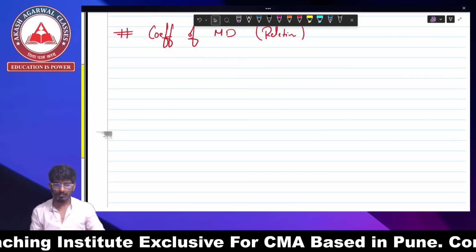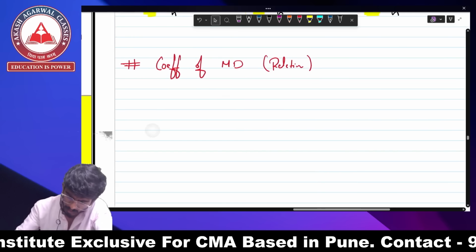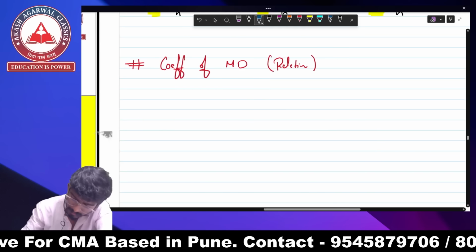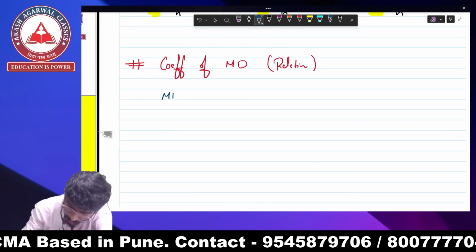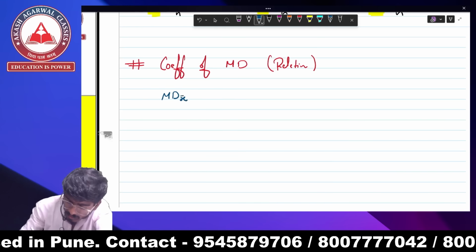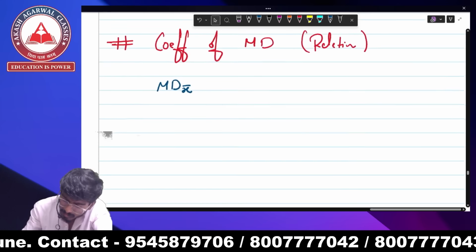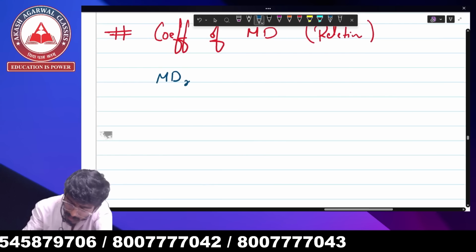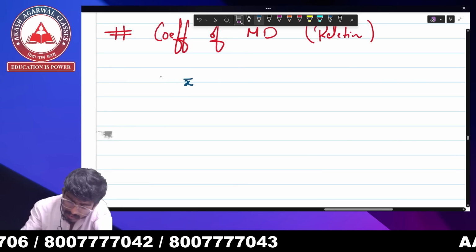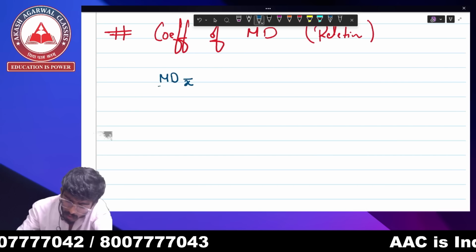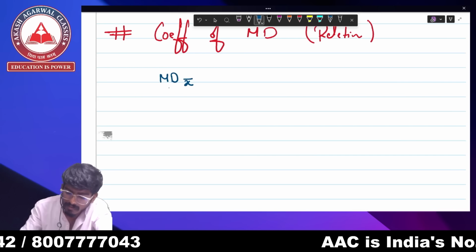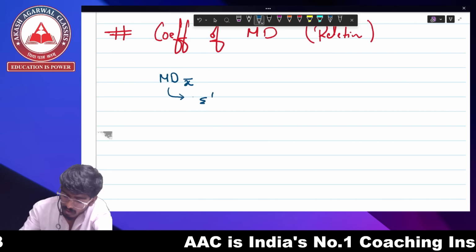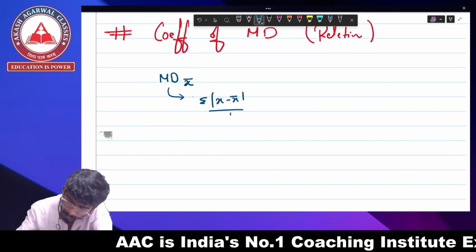Okay. So here your formula for coefficient of mean deviation is going to be, as I said, we are going to need mean deviation from mean. I'm writing something in subscript form. That means over here, in your base form, this is mean deviation that is found from mean. Mean deviation found from mean is summation of x minus x bar upon n.